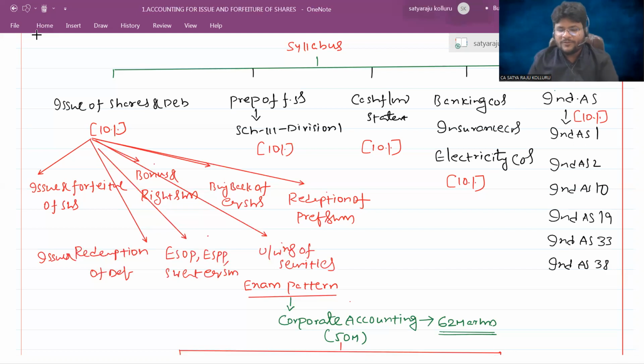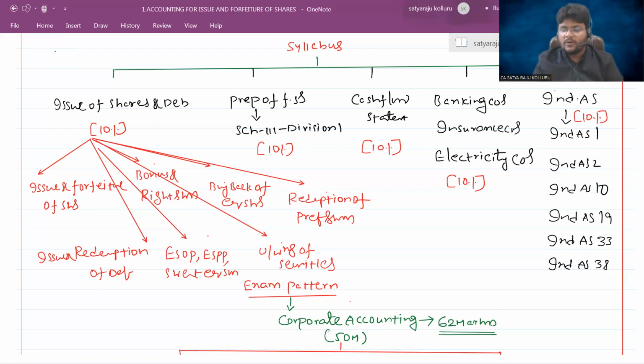So those many sub-chapters are actually clubbed into chapter number 1. Chapter number 1 is actually a very big chapter. Still, even though it is a big chapter, it consists of only 10% of the overall syllabus. So content-wise, it contains more than 10% of the syllabus, but marks-wise, the coverage is only 10%. But the concepts which you are going to learn in chapter 1 create a base for the other chapters. That's why we can't take this chapter as a choice.